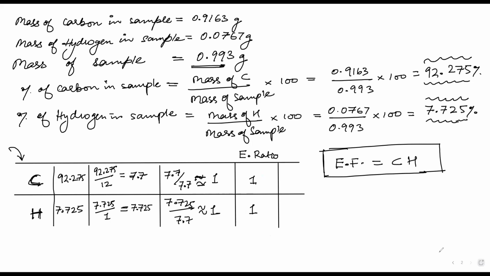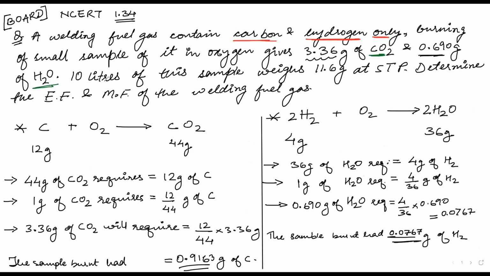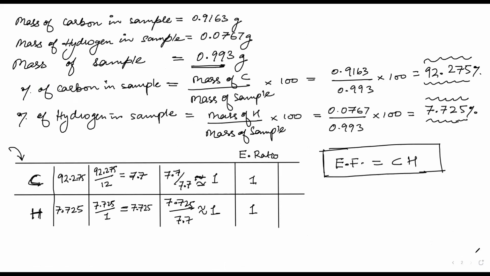Okay, very good. Now from empirical formula to molecular formula, this information will help us: 10 liters of this sample weighs 11.6 gram at STP. Whenever we are dealing with volume and STP in numericals, we take the value 22.4 liters. This is an old question, and NCERT has not changed the value as of yet, so you will take the old value, 22.4. But if somebody asks you molar volume, you will say, as per the new IUPAC definition, it is 22.7. But as of now, we will take 22.4.